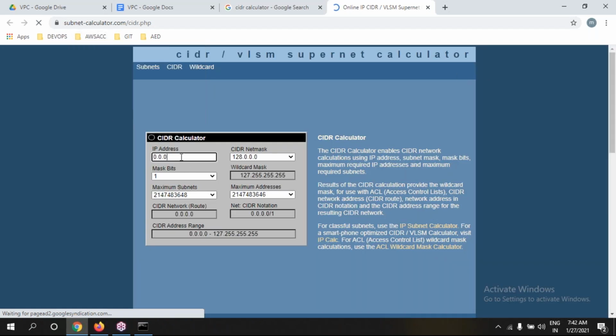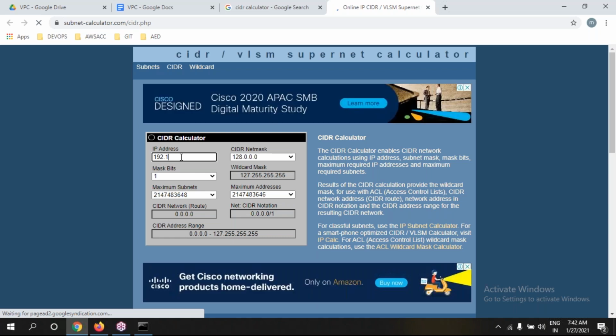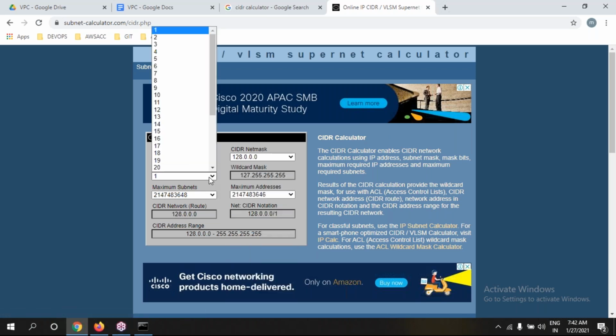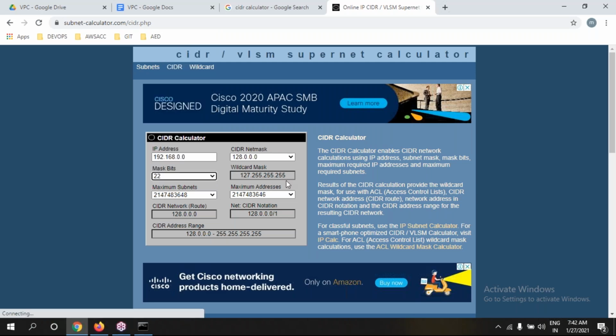What is the IP, please? 192.168.0.0 something else. So what are the subnet masks anyway, please? What are the subnet masks anyway? 20. Right. How many IPs? 1020. Am I right?